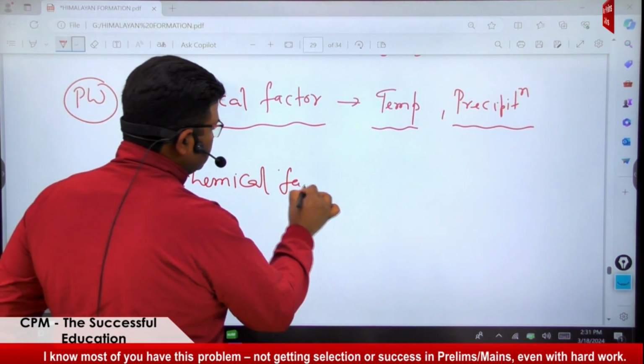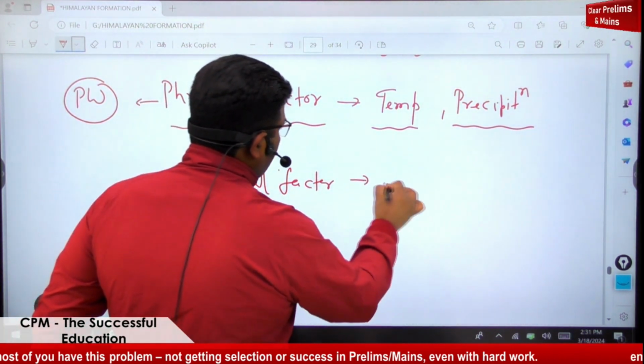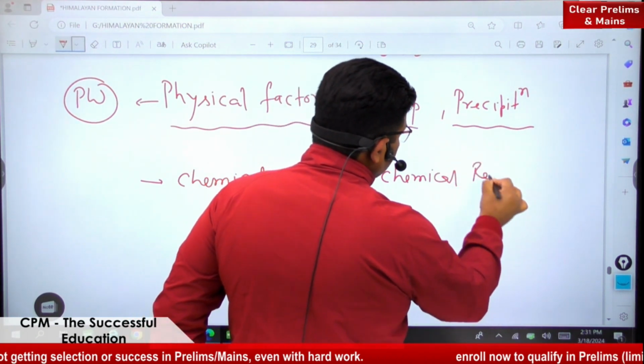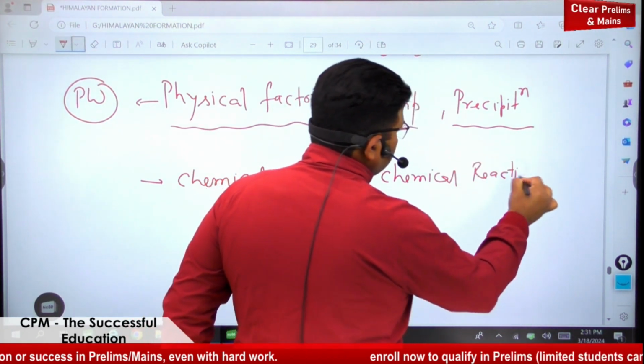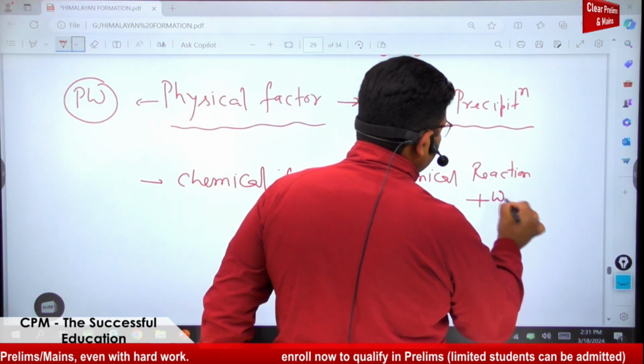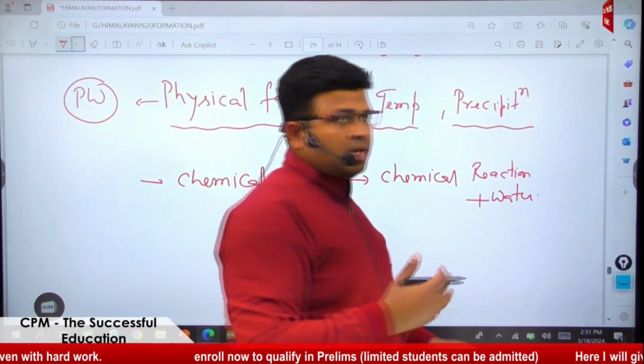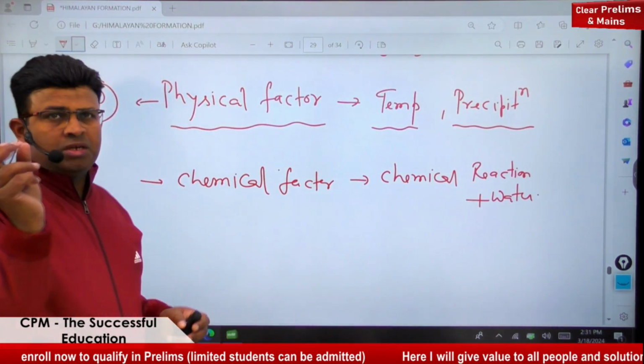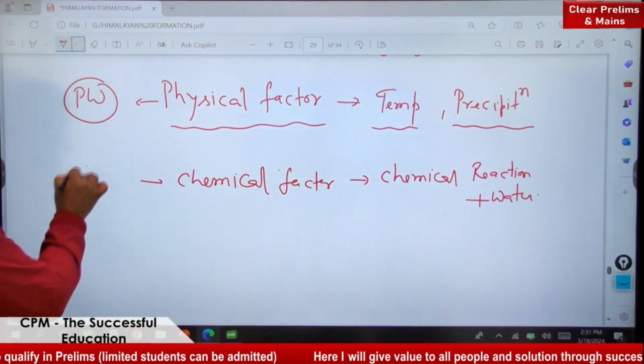And when I say chemical weathering, the chemical factor means chemical reaction, and water is responsible for breaking the rock. Yes or not? They can also break the rock. And this way it is breaking the rock into particles of rock by chemical factors. It is known as chemical weathering.